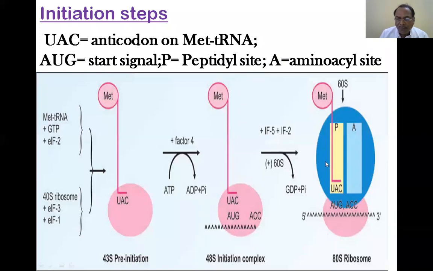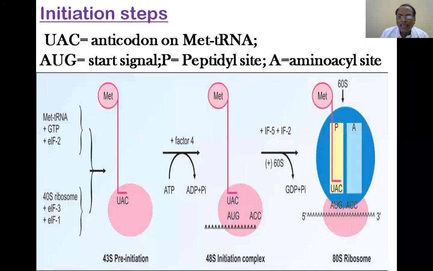So now, this is the 60S fraction. This is the 40S fraction. The whole combined fraction, usually present in the resting state, we say not inert, resting state, in the cytosol of eukaryotes is 80S. So that is the first step.